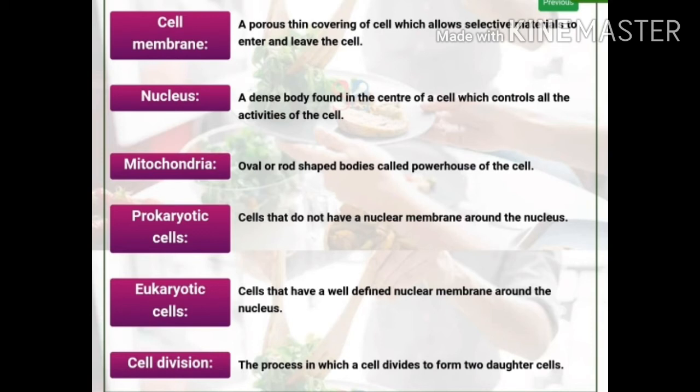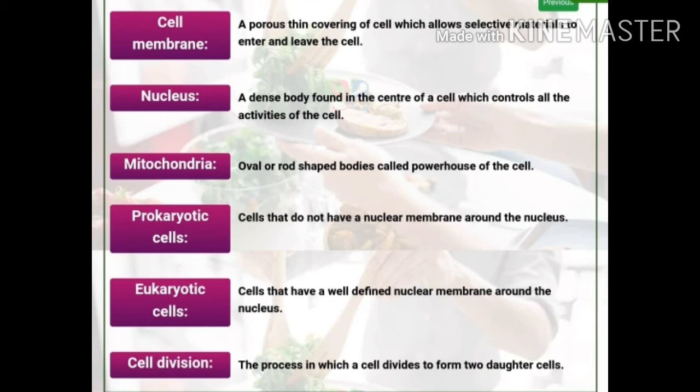The next definition is of nucleus. Nucleus is a dense body found in the center of the cell, which controls all the activities of the cell. The nucleus is also called the brain of the cell and it is generally located in the center of the cell and controls all the activities of the cell.